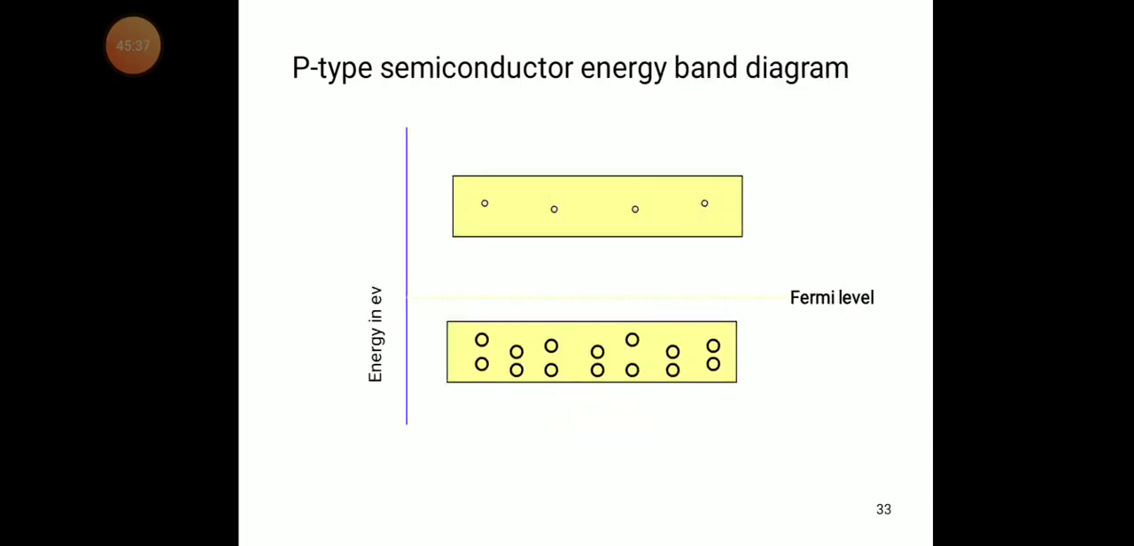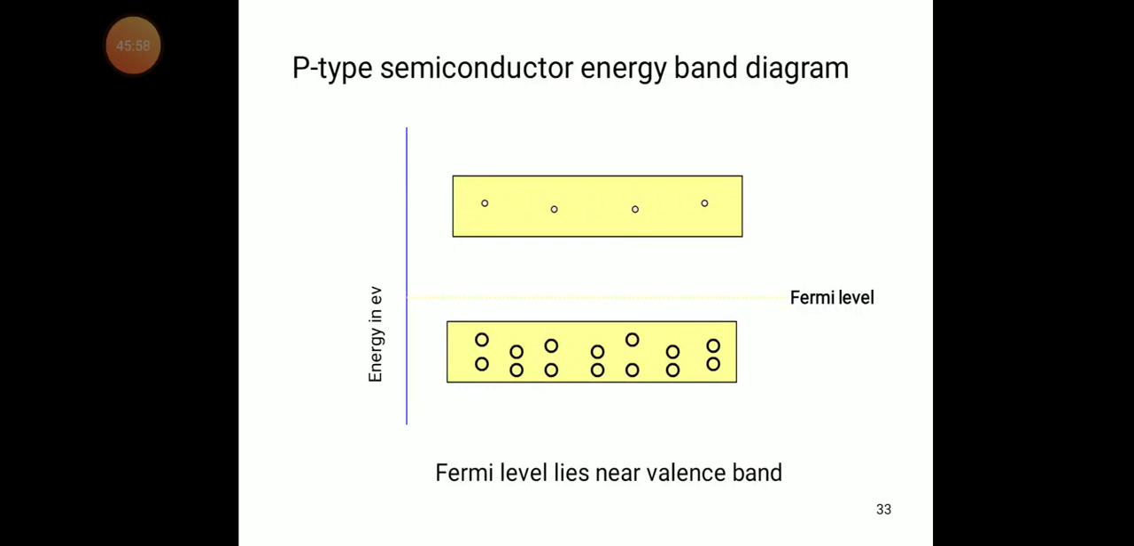This is the P-type semiconductor energy band diagram. In the P-type, with trivalent impurities, the number of holes is more compared to the electrons. So the Fermi level is nearer to the valency band.